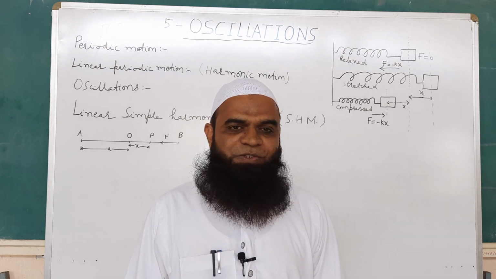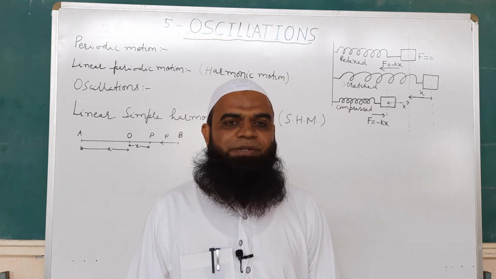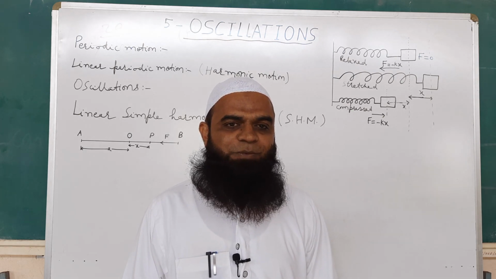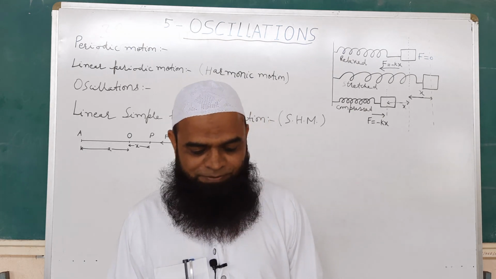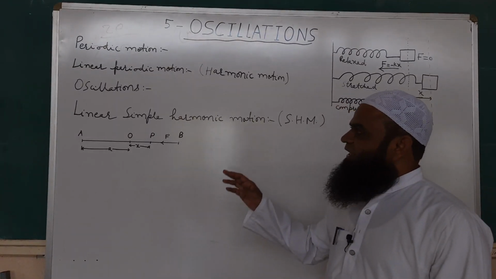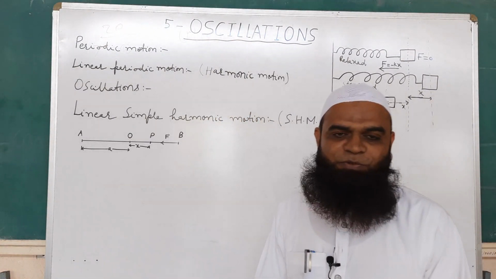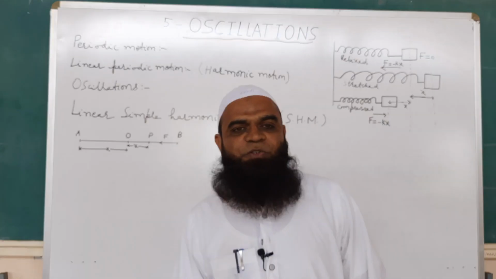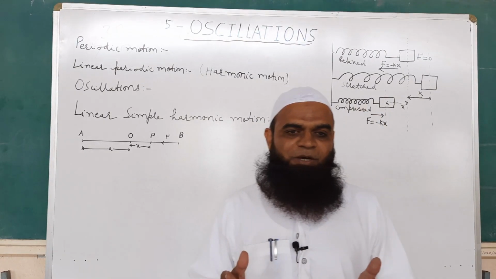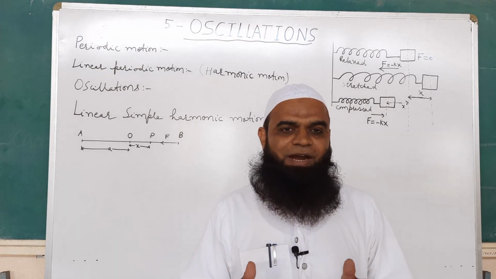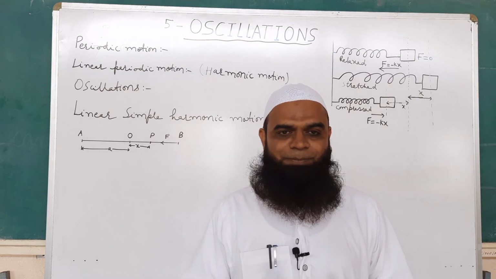Today we are going to start with the 5th chapter of 12th Science Physics Maharashtra State Board textbook, that is oscillations. Now before seeing what is oscillations, first of all we will see what is a periodic motion. Periodic motion is nothing but a motion of an object which repeats itself after equal interval of time.